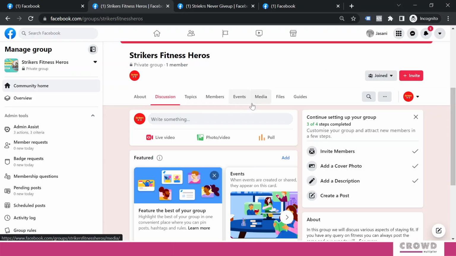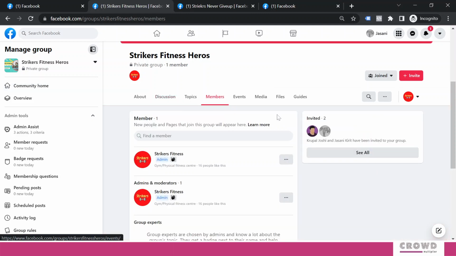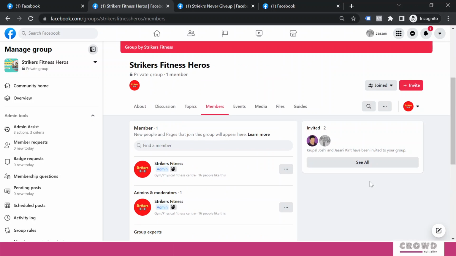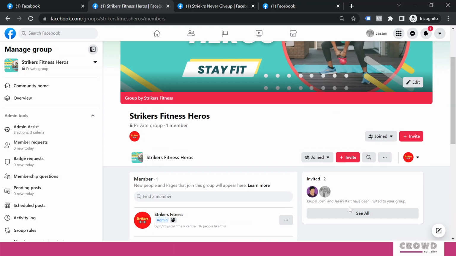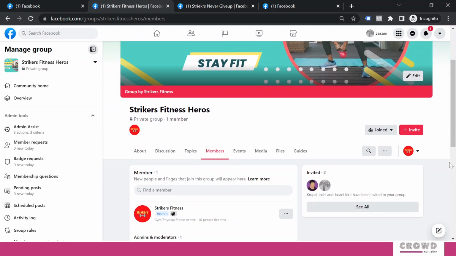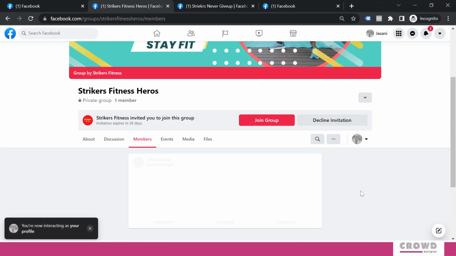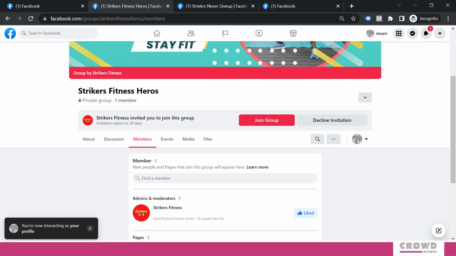Now if I go to the members area, you will see that in totality there are 3 members, but 2 of them need to accept this invitation. So let's go to my personal profile and see how this invitation looks and how I can accept it. We'll go to my personal profile on this group, and here you can see Strikers Fitness invited you to join this group.